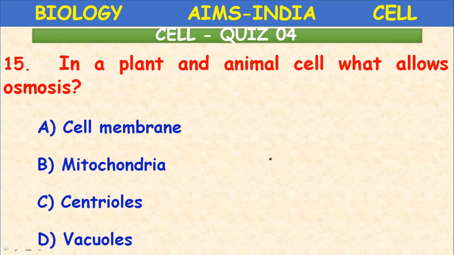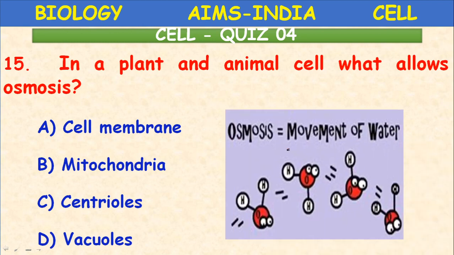Osmosis is a physiological process which involves the participation of the biological membrane. This is the movement of water. Osmosis is the movement of water molecules along the membrane. Cell membrane. What is the correct answer?